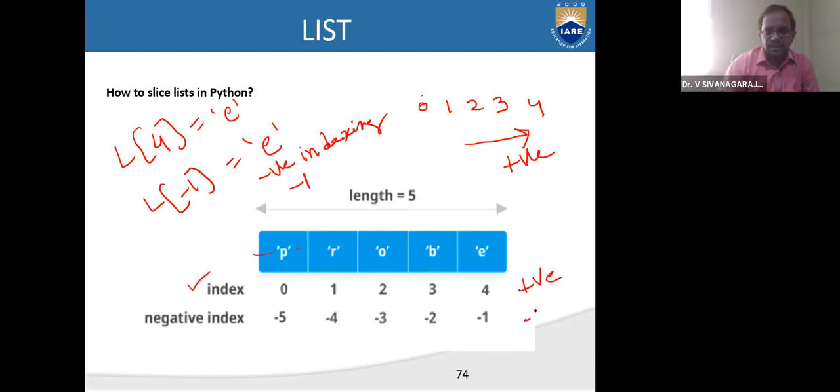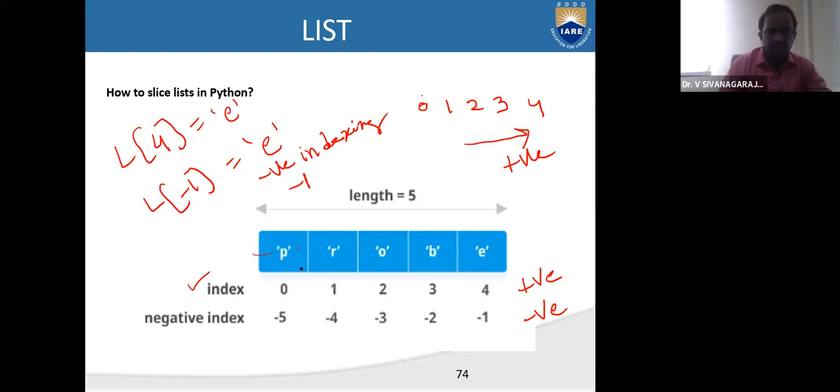And this is a negative indexing. So 0, 1, 2, 3, 4. If you want to access the elements using a negative indexing, the last value or the final value will be assigned minus 1, then minus 2, minus 3, minus 4. Do remember 0 is considered under positive indexing only, not in the negative indexing.